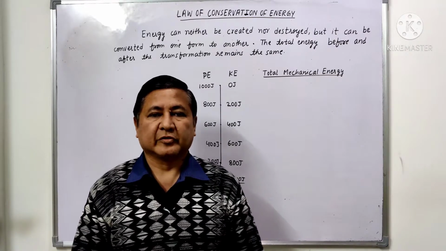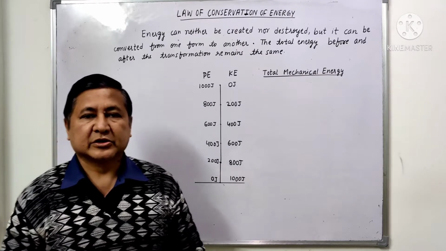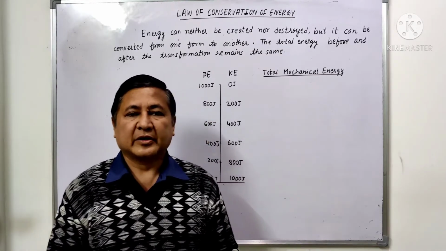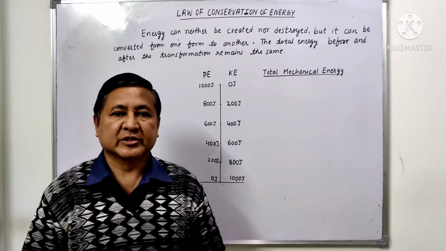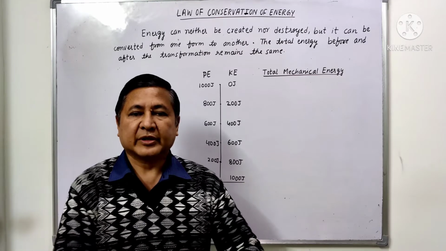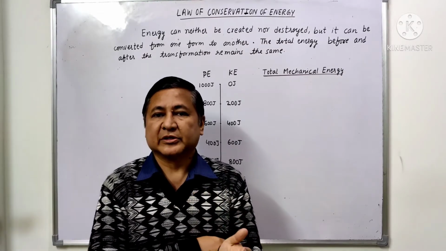Hello students, today we are going to take the topic law of conservation of energy. Now let us recall certain examples in our day-to-day life. You have heard about photosynthesis. In photosynthesis, the light energy is converted into chemical energy. When we rub our hand like this, the mechanical energy gets converted into heat energy.